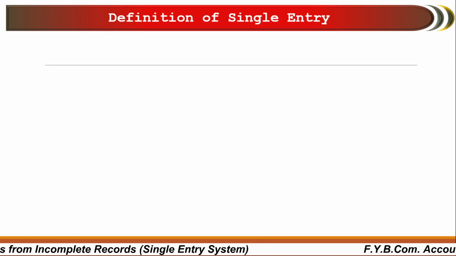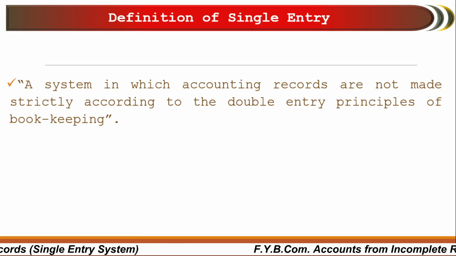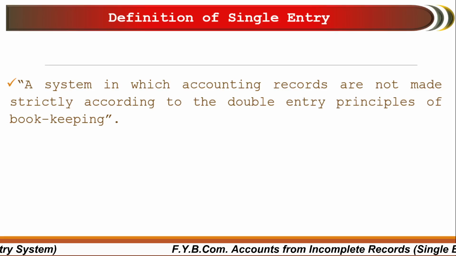Here we are going to discuss the definition of single entry system. What is the definition? It's very simple. A system in which accounting records are not made strictly according to the double entry principles of bookkeeping. The basic principle of double entry bookkeeping is that every debit must have a corresponding credit. But in a single entry system, it may not happen. Many times only one aspect is recorded, certain times two aspects, or many times no aspect or no entry. So it is called a single entry system.